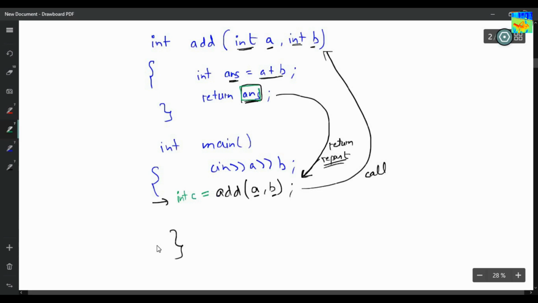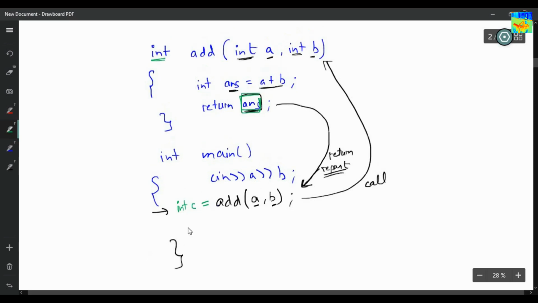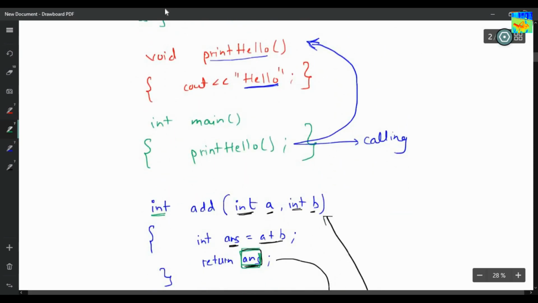Now what is the main function returning? It is returning an integer, and that's why I have written int here. In the above example, I have written void here, because the print hello function is not returning anything to the main. So the meaning of this is what you will return to the main. In that case, I was not returning anything, so I have written void.